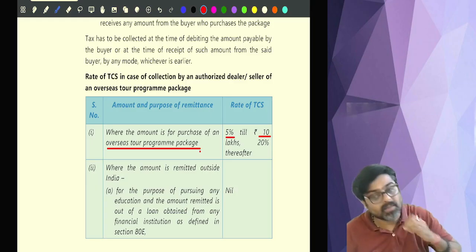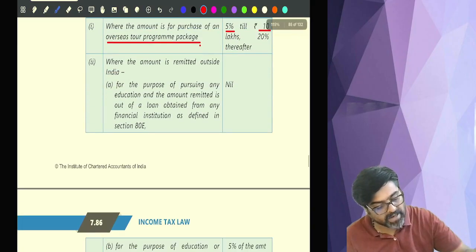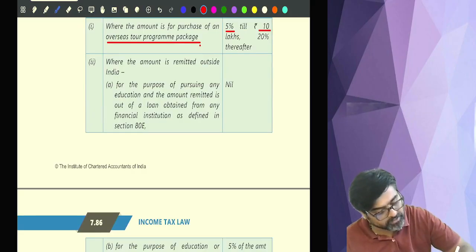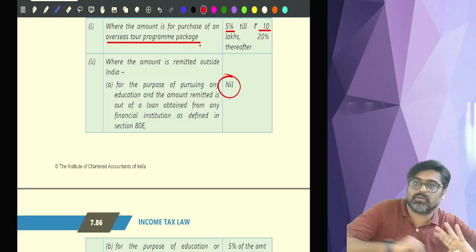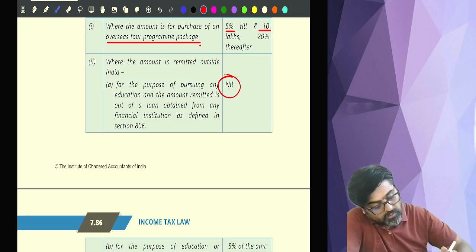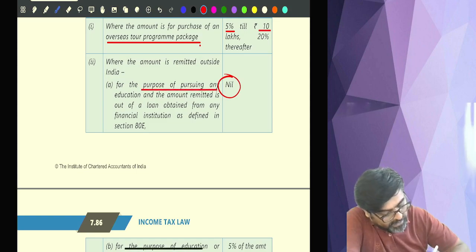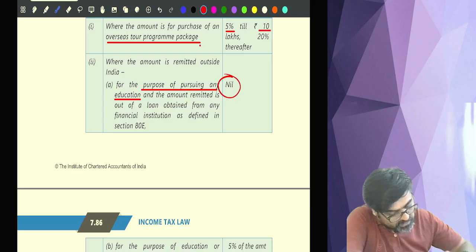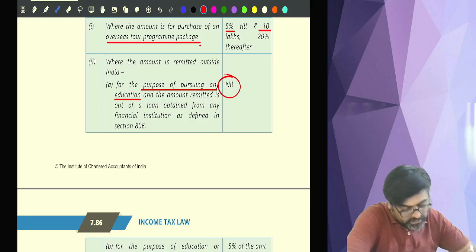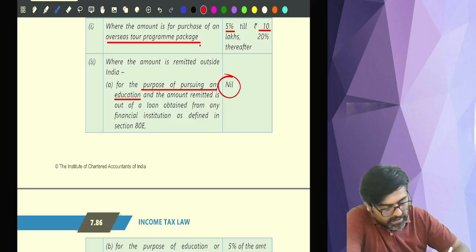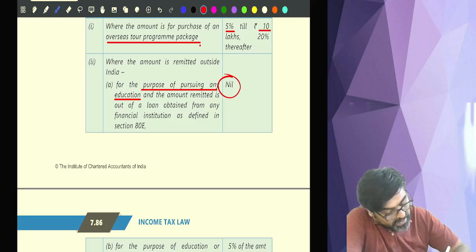But if you are buying foreign currency from me, then I will not take any TCS. No TCS I will charge. If you are buying foreign exchange from me for the purpose of education, and that foreign currency you are buying from a loan.